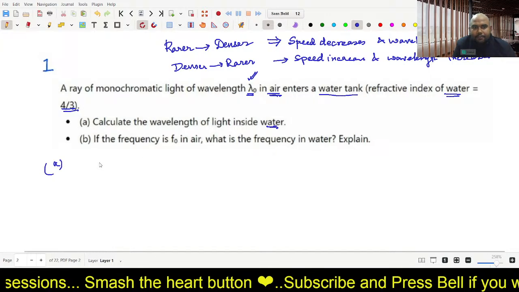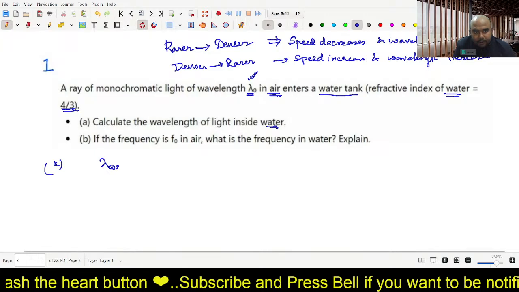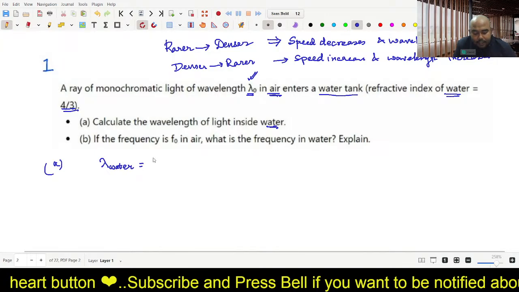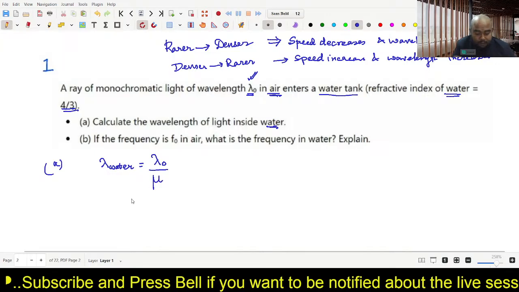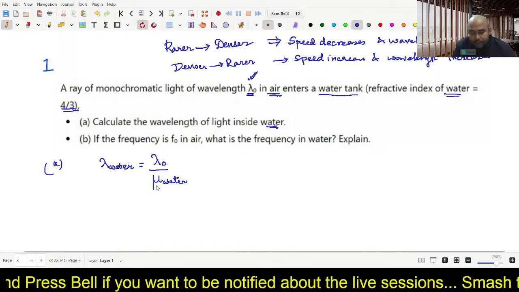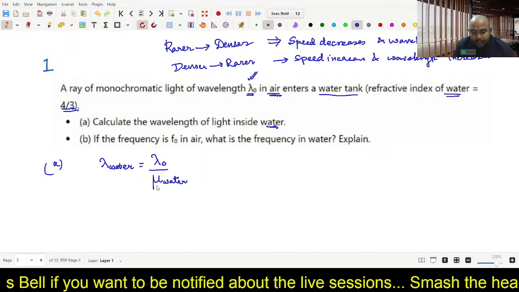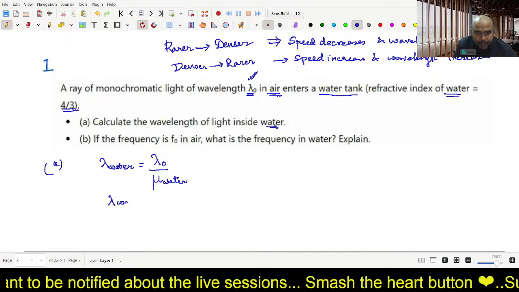What is the formula? You have studied that lambda, the wavelength of light in a medium, is equal to the wavelength of light in air divided by the refractive index of the medium. In this case it is the refractive index of water. Have you seen this formula earlier? This is a very useful formula. In the previous year board exam, they also asked this question.